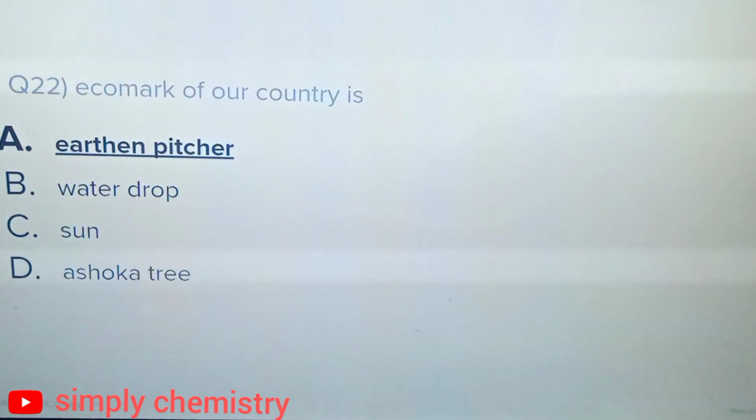Question number 22. Eco mark of our country is option A, earthen pitcher, option B, water drop, option C, sun, option D, Ashoka tree. And the correct answer is option A, earthen pitcher.